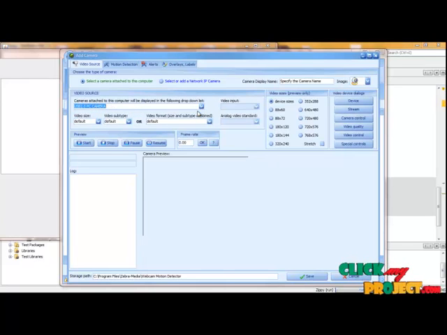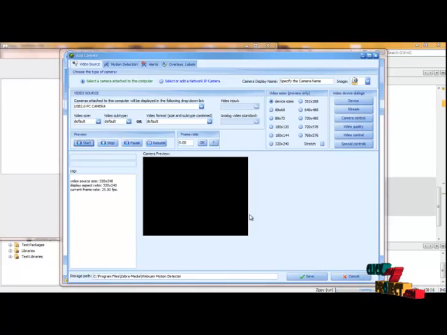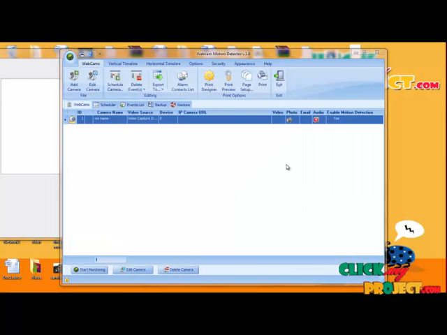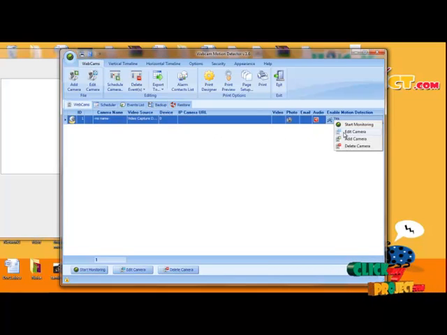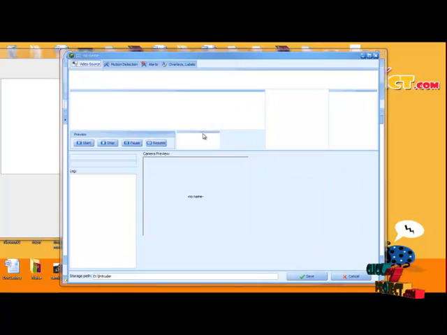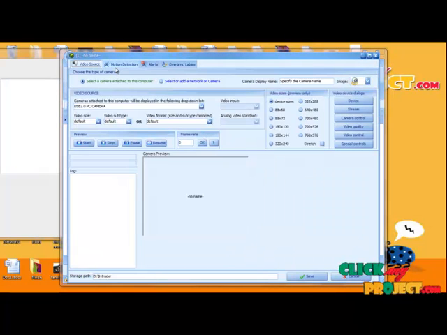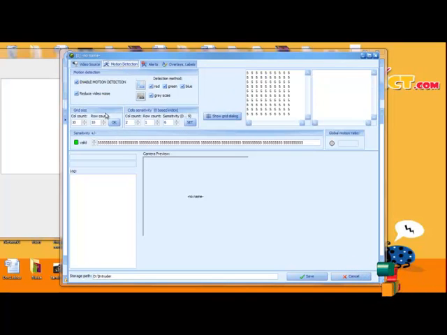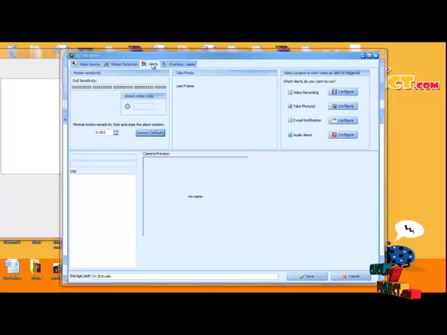Before that process is selected, I have already installed the camera driver version. Just click the PC2 camera, click the start button, then save. Then the camera name will display in my list box. After getting this window, before starting the procedure, I am going to give some small procedure because it will only give some motion detection methods here. Please tick the enable motion detection and reduce noise video buttons, and also the alert methods.